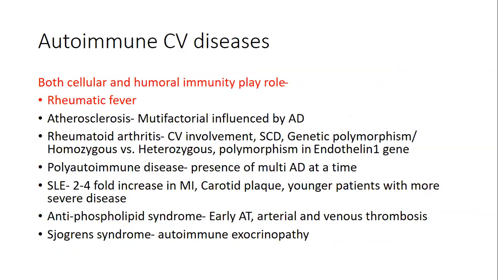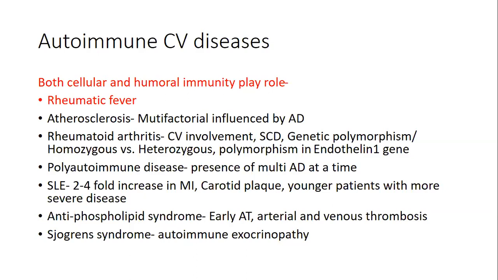In autoimmune cardiovascular diseases, both cellular and humoral immunity play a role. For example, rheumatic fever and atherosclerosis, whose causation is multifactorial and is influenced by autoimmune diseases also. In rheumatoid arthritis, there is cardiovascular involvement. It occurs, even sudden cardiac death may occur.